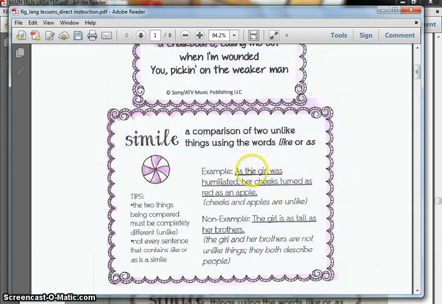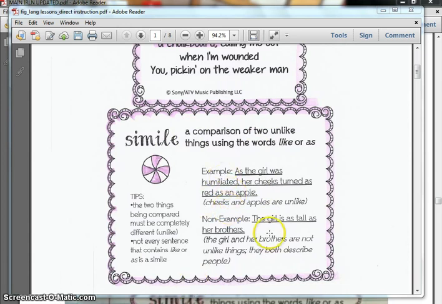And don't forget, you're also going to cut out the definition of simile. A simile is a comparison of two unlike things using the words like or as. Here's an example. As the girl was humiliated, her cheeks turned as red as an apple. The color of her cheeks is being compared to the color of an apple, and those are two things that are not alike. Now, just because something has the word like in it does not mean that it is a simile. There could be a comparison, but if the things are not unlike each other, then it's not a simile. So here's a non-example.